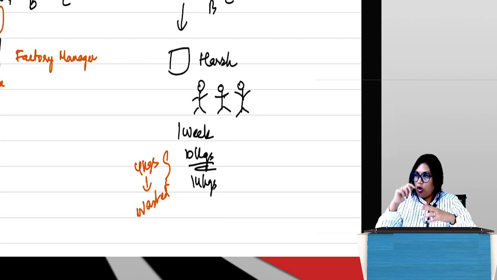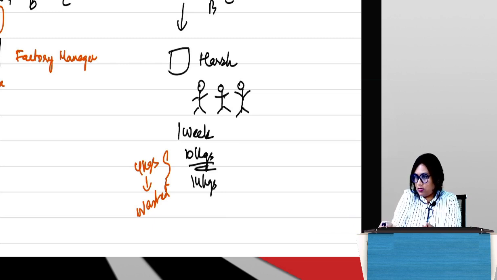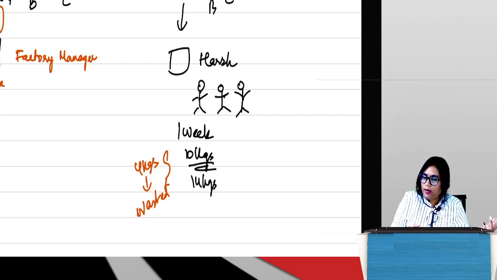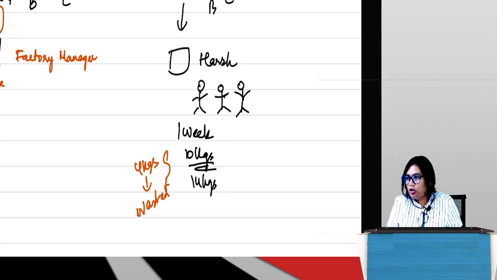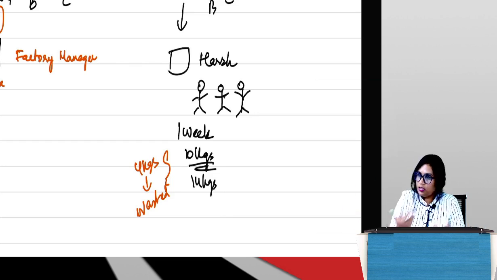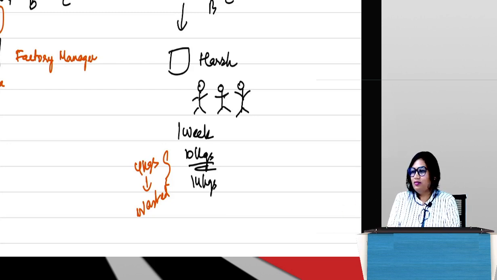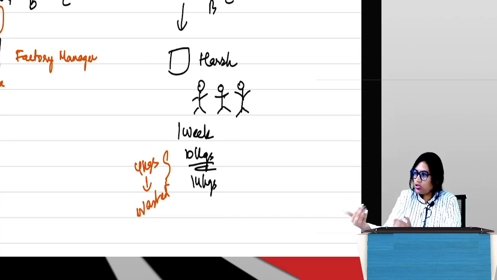Guys, is it clear? So what is controllable and what is uncontrollable depends on the facts of the case that we are looking at. In one case, one cost may be controllable in the hands of one person, may not be controllable in the hands of another person. But if we take the same two people in another case, that may reverse. It is possible. So you need to understand what is meant by controllable and uncontrollable. So like the definition says, controllable costs are those costs which can be controlled. Uncontrollable costs are those costs which cannot be controlled. But we need to analyze the case to understand what is exactly controllable and what is not controllable.